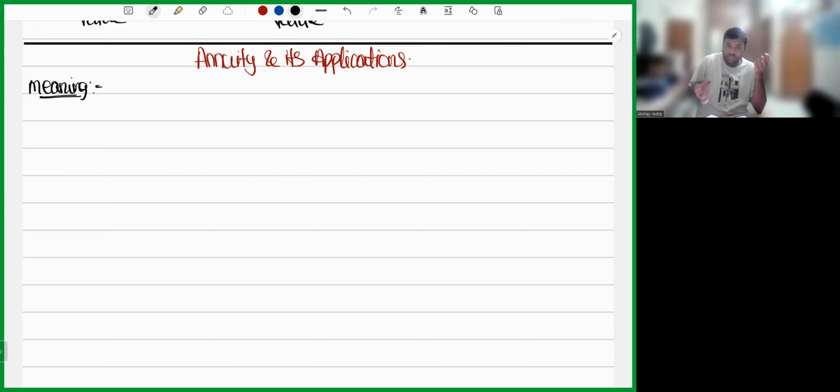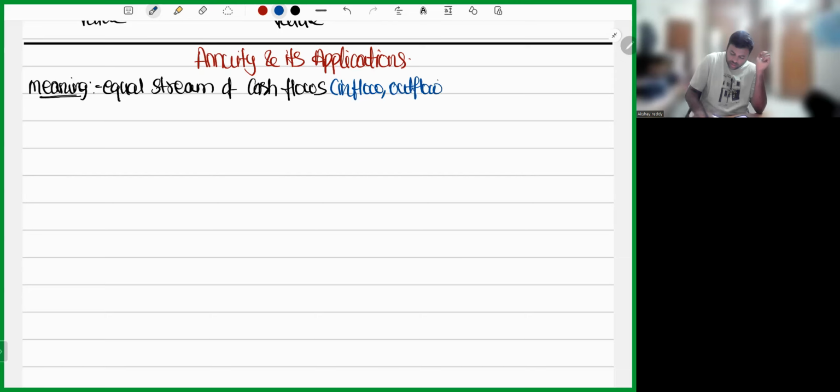Now, what is the meaning basically of this annuity? Equal stream of cash flows. When I say cash flows, understand it can be either inflow or outflow, made for a limited period of time, regularly.